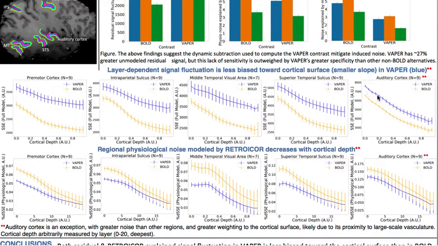We do not see the same increased stability in the layer profile of VAPER as we did for the other 4 regions. This is likely due to its proximity to large-scale vasculature that we noted earlier, making it a more noisy region to begin with, and not indicative of the trend that we see in these other 4 regions.